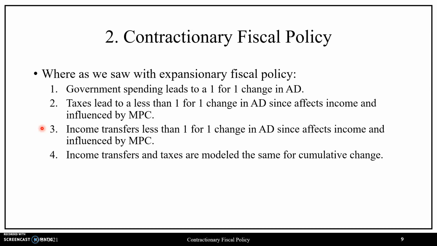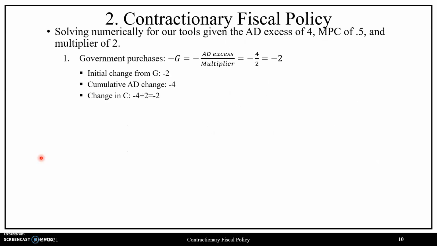Therefore, only a fraction of that change will make its way through a change in consumption. And lastly, income transfers and taxes can be modeled analogously in terms of their cumulative change.